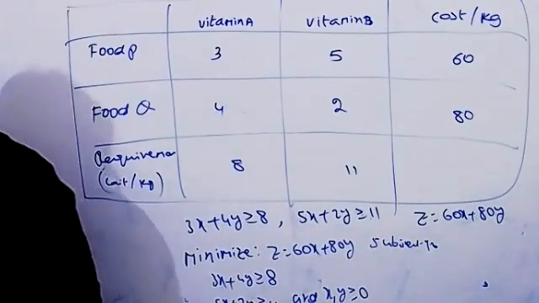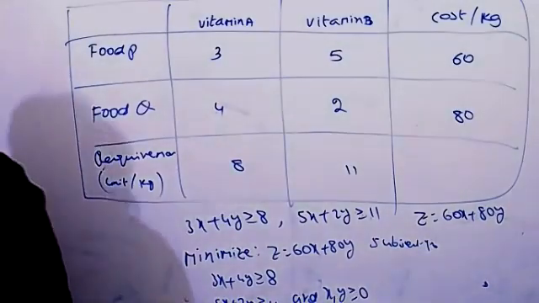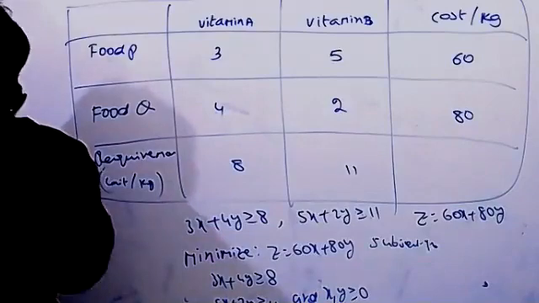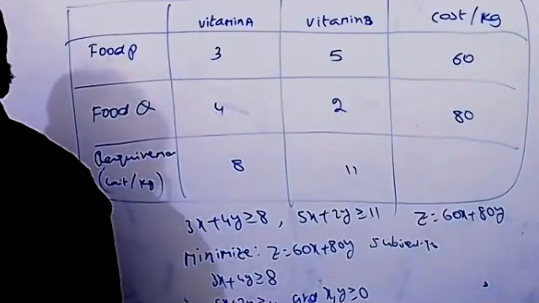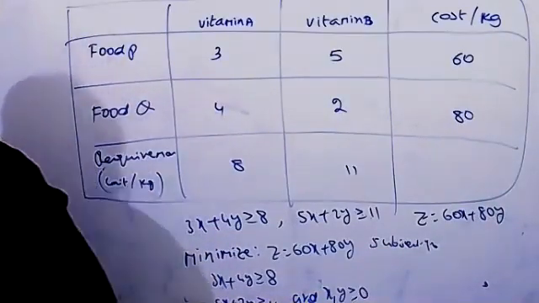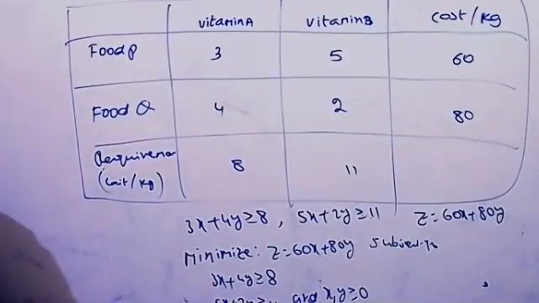All of you can complete that and tell me the minimum value, the minimum cost. First I require the corner points. Here also the graph is unbounded.